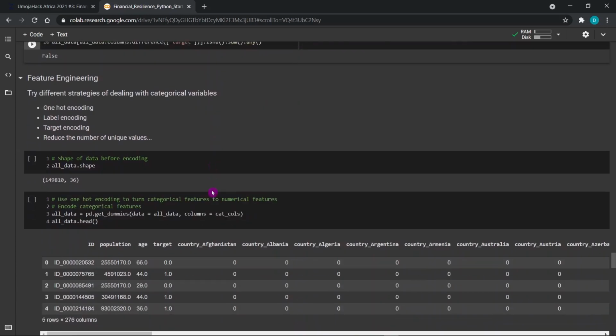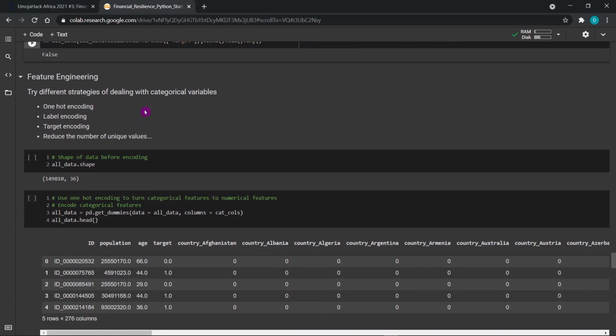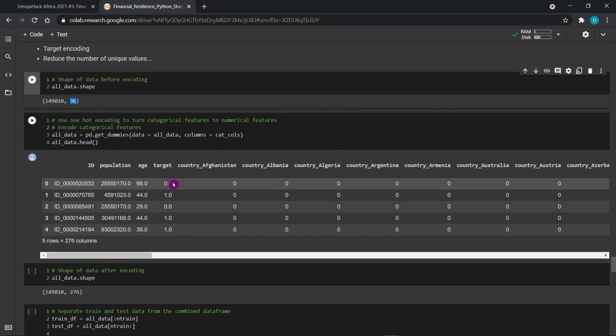And then, as we remember, some columns are categorical, so we have to convert them to numerical before we train our model. You can opt to use one-hot encoding, label encoding, or target encoding to do feature engineering. Before encoding, the number of columns is just 36. After one-hot encoding, you can see that the columns have increased to 276.